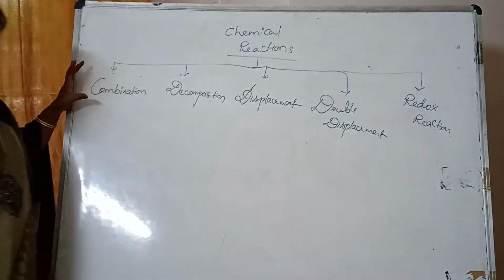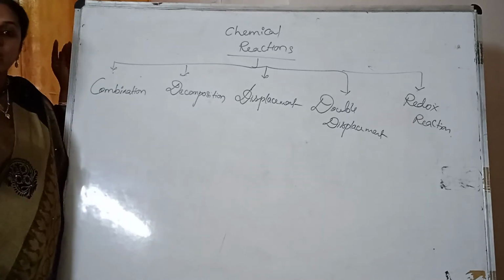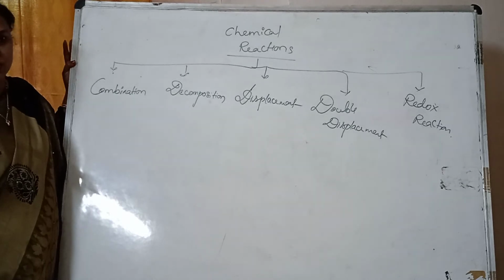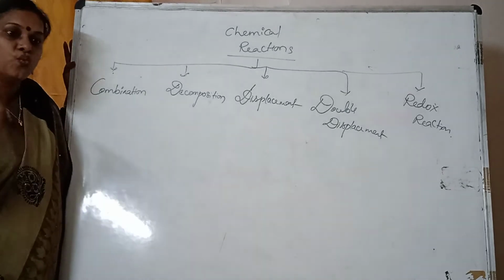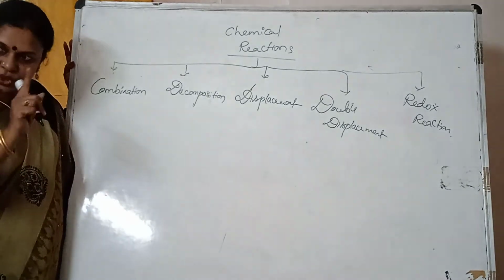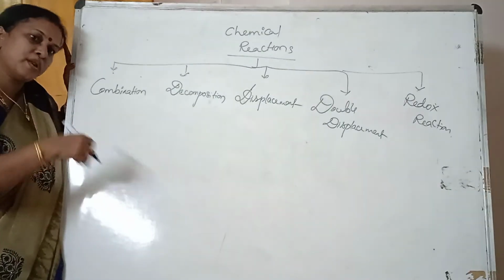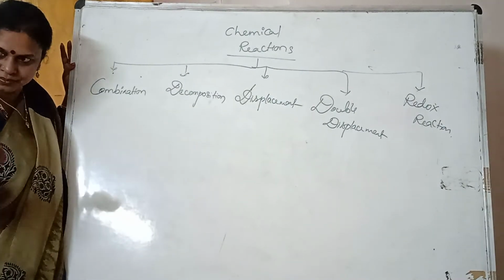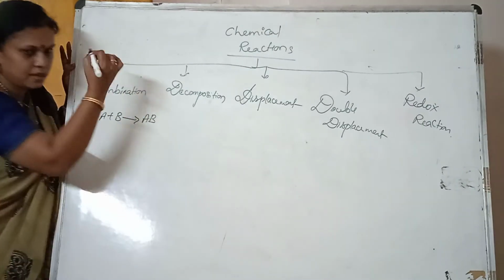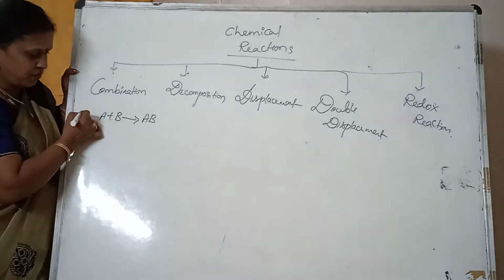Now, combination. Combination means more than one element combines to give a single product. That needs to be understood. More than one element combines to give a single product. Two or more. More than one means it can be 2, it can be 3, it can be 10. So A plus B gives rise to AB. It's a combination.